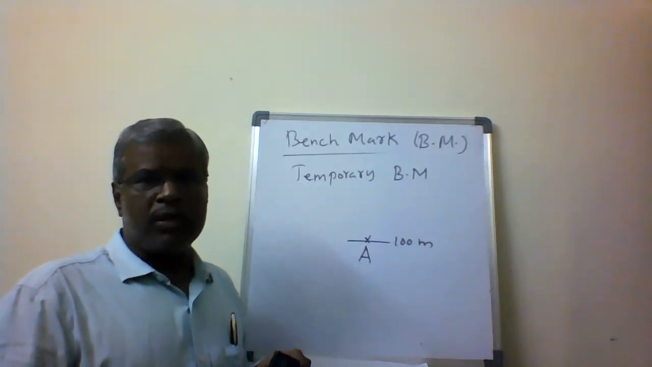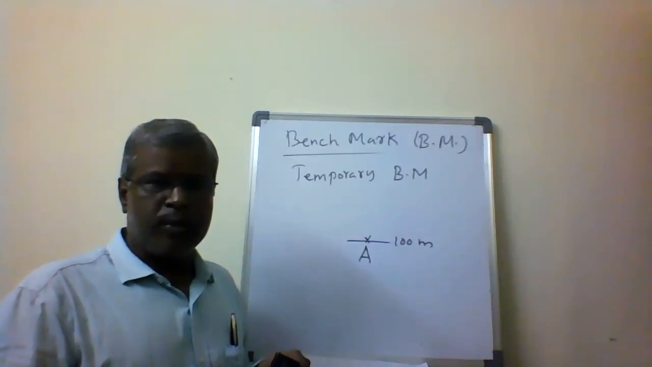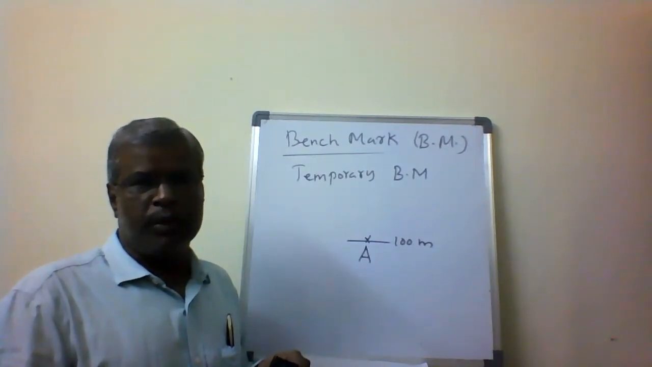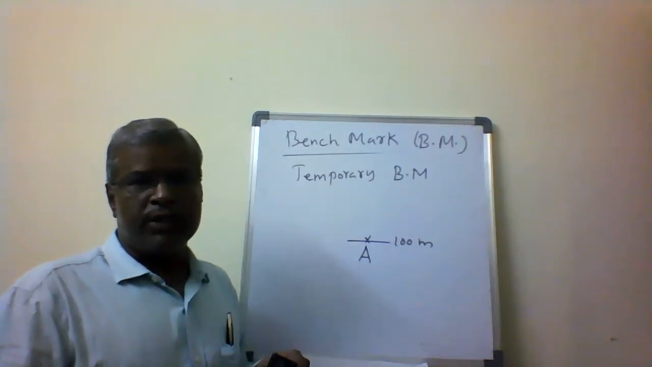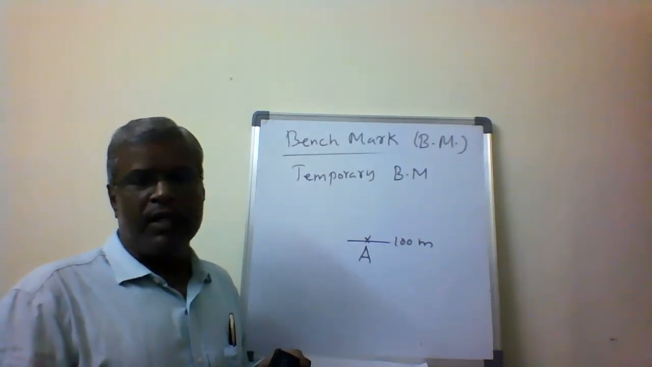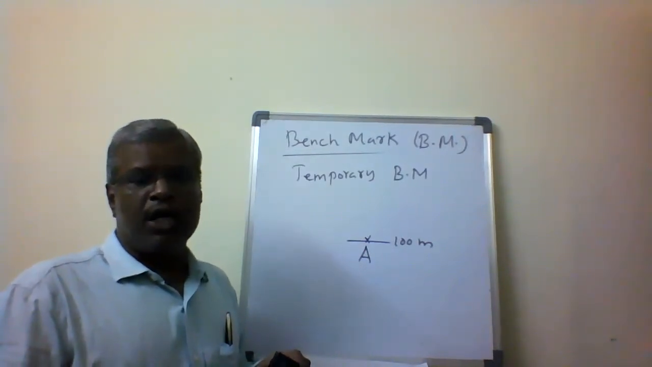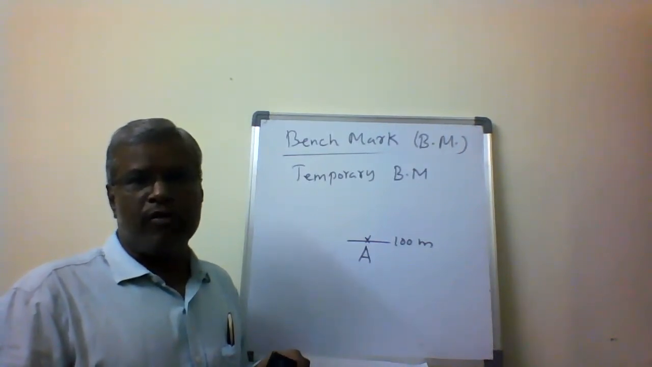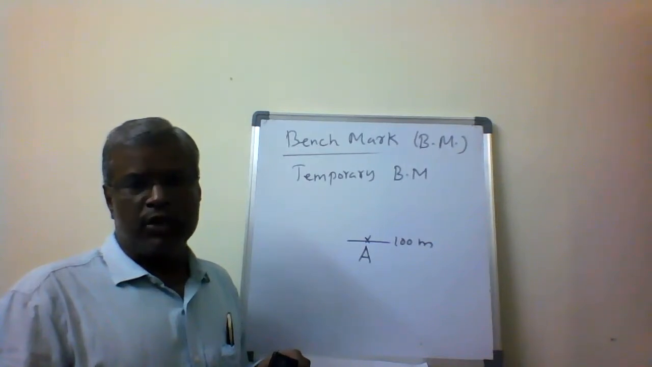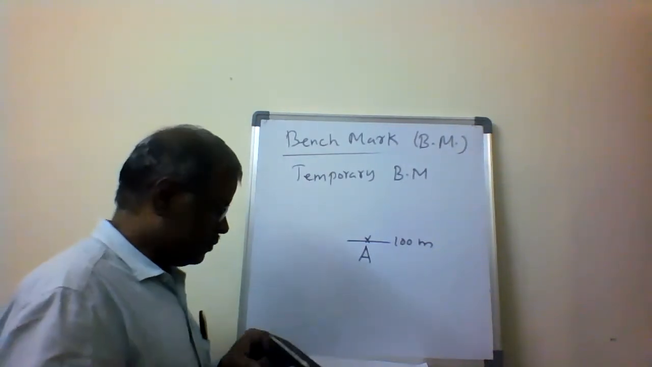One is the GTS benchmark, Great Trigonometric Survey of India benchmarks. Another one is called permanent benchmarks. The third one is called temporary benchmarks. GTS benchmarks are established by the central government. Permanent benchmarks are established by the state government departments of public works, roads and buildings, railways, and irrigation. The last one is temporary benchmarks, established for temporary purposes with assumed elevation. Leveling work is carried out to establish the points, and we call that a temporary benchmark.